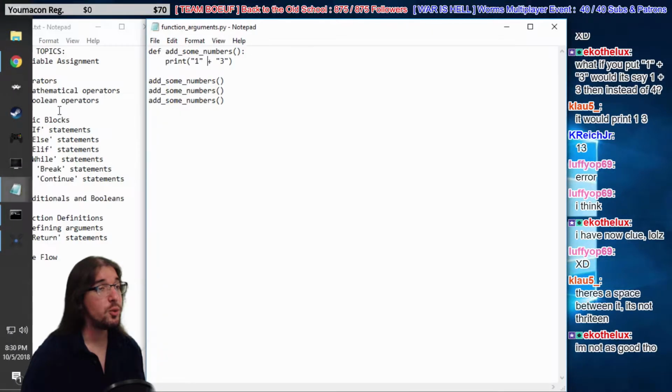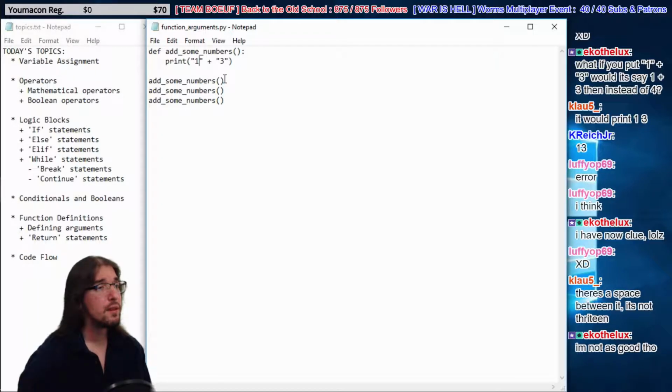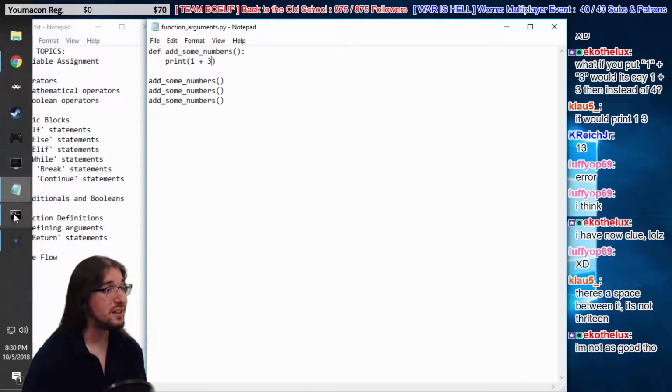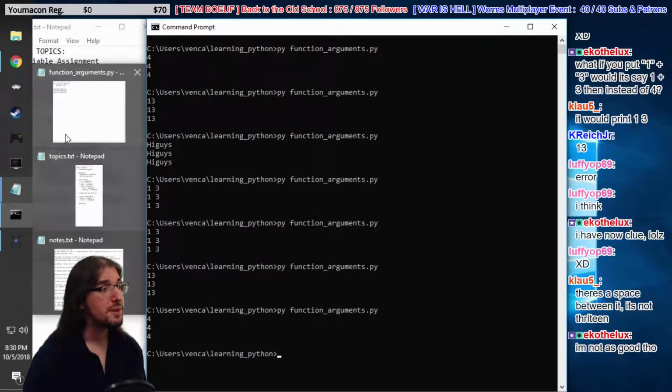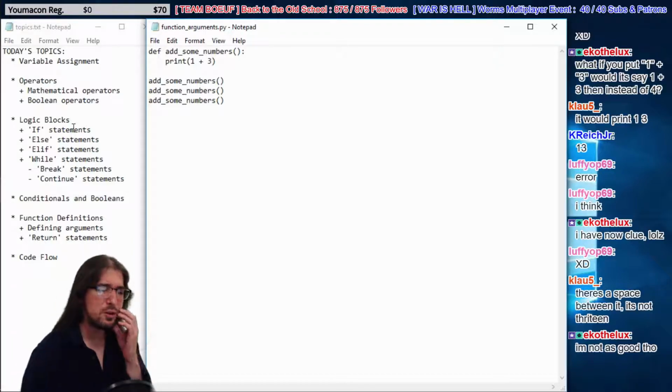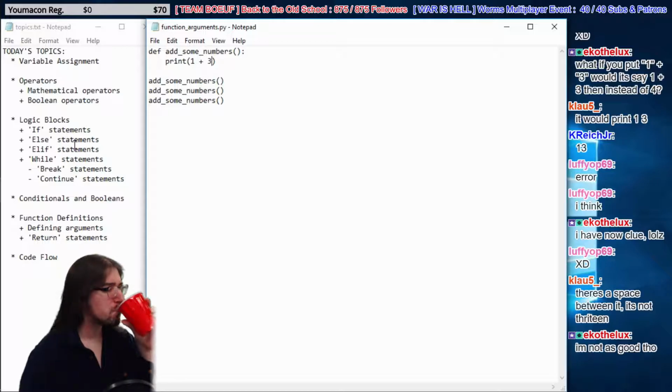And if we make them back into integers, it comes out as 4, like Luffy said earlier. There you go. But now let's do some arguments. Let's make this code more dynamic. Right now the code's really boring, right? It always prints off 4. That sucks. Let's make it more dynamic.